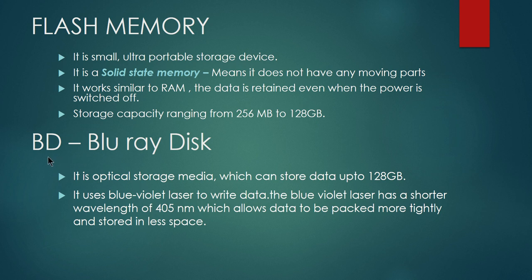The next storage device is BD. BD stands for Blu-ray disc. Why is it called Blu-ray disc? It actually uses a blue violet laser. Your CD and DVD use a red laser to read and write the data in the discs, whereas in the Blu-ray disc it uses a blue violet laser.